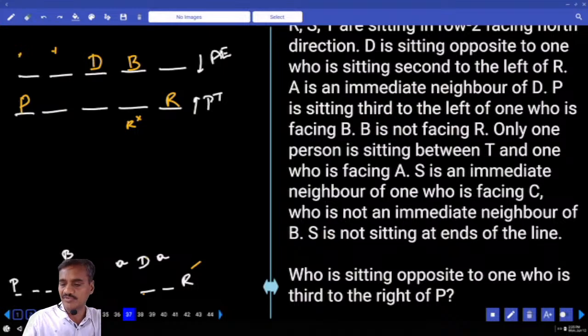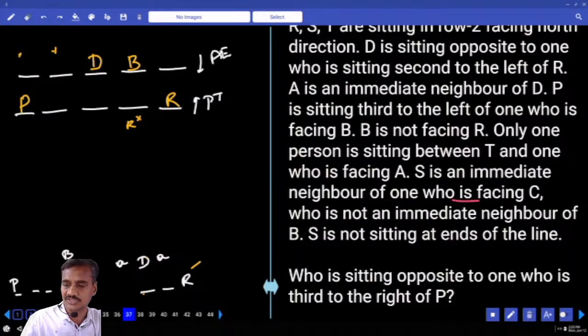Then if P and where S is not sitting in, S is an immediate neighbor of the one who is facing C, and C is not an immediate neighbor of B. As C is not an immediate neighbor of B, now C can be here, C can be here. Then if C is here, S will be here. Isn't it? How many possibilities we have? Two possibilities. S is an immediate neighbor of the one who is facing C. C is not an immediate neighbor of B.